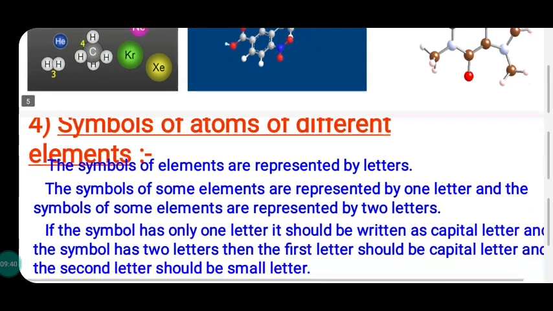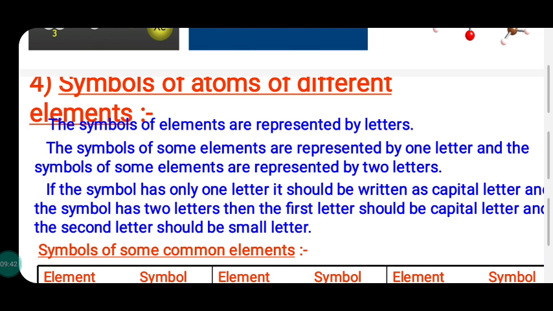Okay, so these are some of the rules to be followed in representing the elements' symbols. So symbols are selected from English names. First letter, rule 1, as capital. Second rule, first letter in capital plus any letter as small letter represent the symbol.